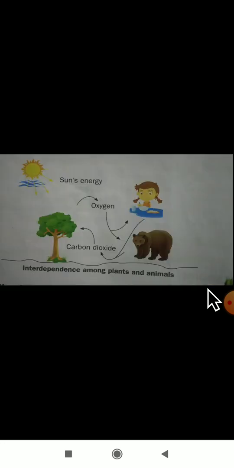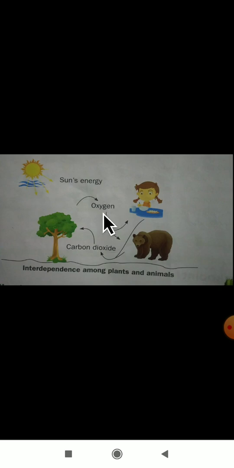What I explained in the last class, I hope you understood, about the interdependence among the plants and the animals. The sun's energy is used by the plants to prepare their food. Then the plants give out oxygen.